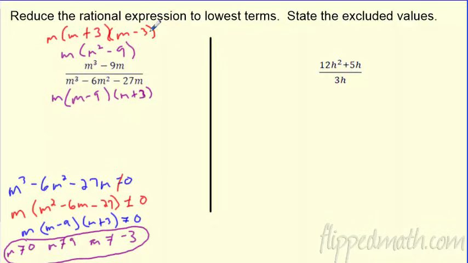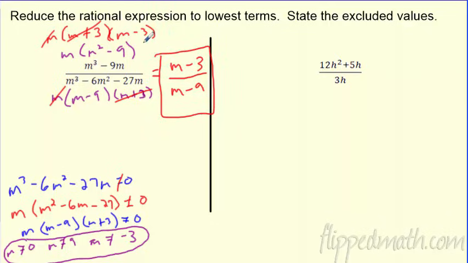Now, I double factor. Does anybody cancel? Yeah. This is going to be divided by this. This is gone. I've got m over m. Ooh, I should have done m and m instead of Drake. That would have been good for this one. Those cancel. So what's on top? m minus 3. What's on bottom? m minus 9. So this is my reduced, simplest one, and you're good to go.